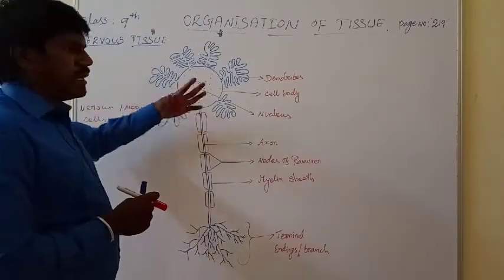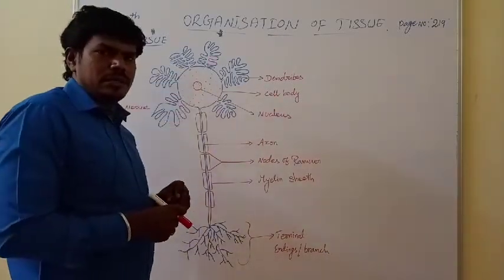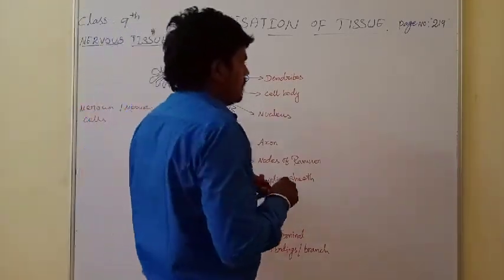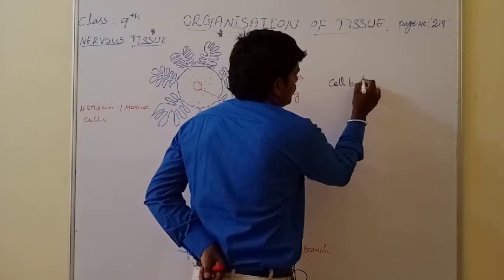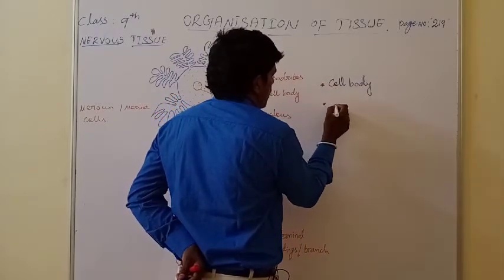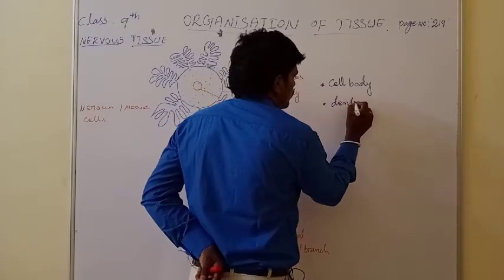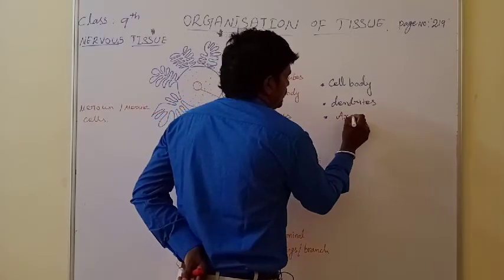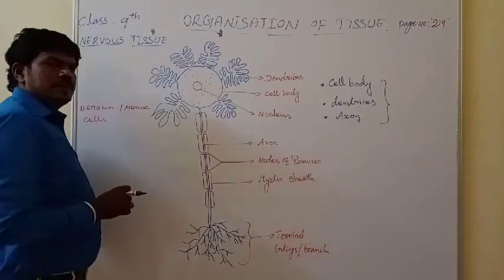Before we see why nerve cells are involved in that function, we want to know what the consisting parts of nerve cells are. Nerve cells have many parts, but mainly they consist of three parts. What are they? First one, the cell body. Second one, dendron or dendrites. And third one, axon.